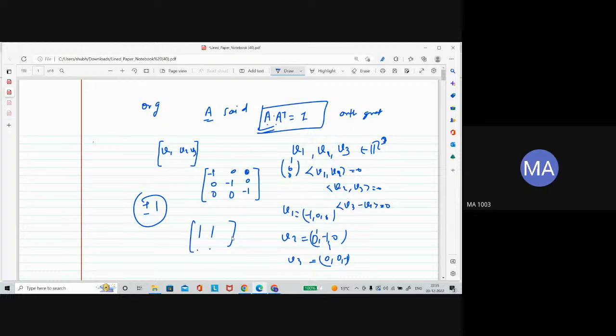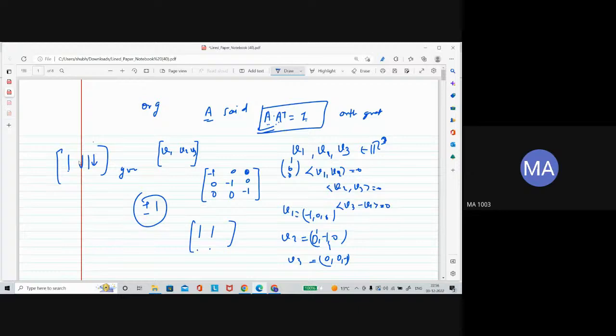What do you mean by orthogonal? Whenever vectors are orthonormal and you form a matrix using these vectors, your matrix becomes an orthogonal matrix. So that means A times A transpose is equal to identity. That's the definition of an orthogonal matrix.